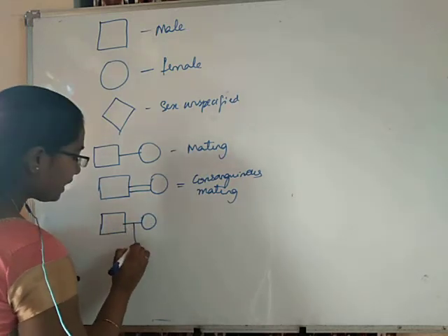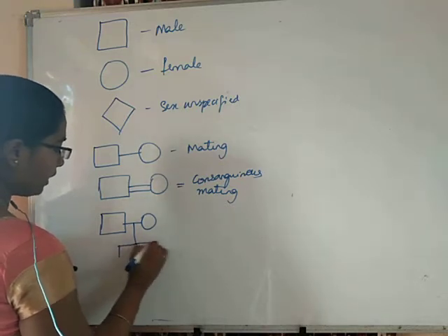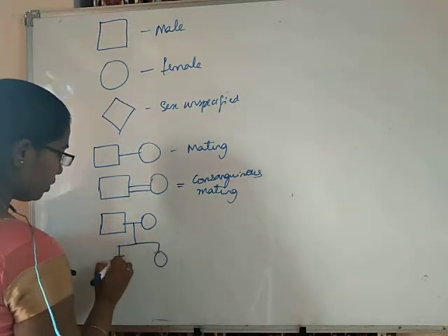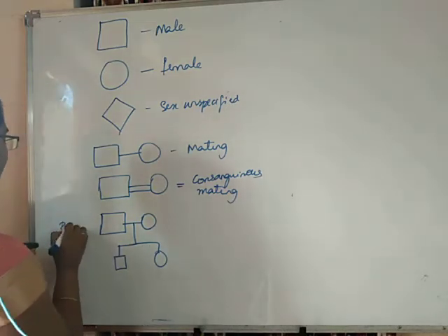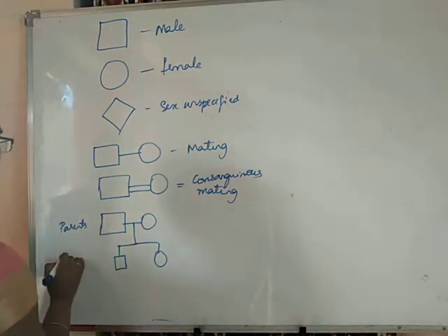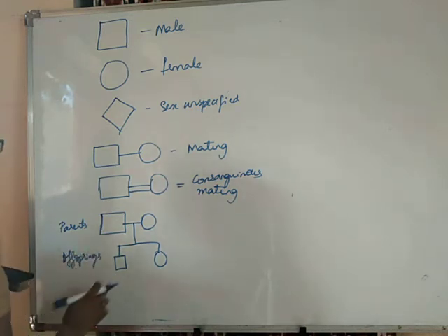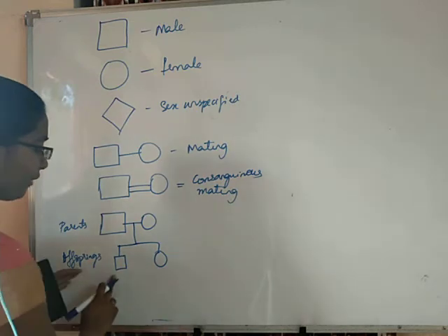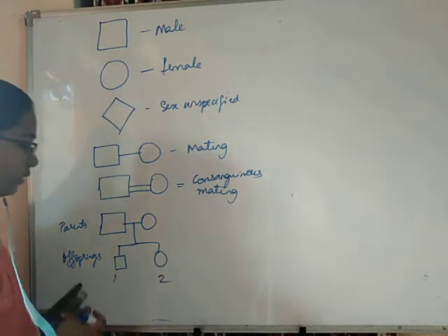Downward lines indicate the offsprings; these are the parents, and these are the offsprings. The order of the offsprings will be from left to right. This will be the first born individual, and this will be the second born individual.